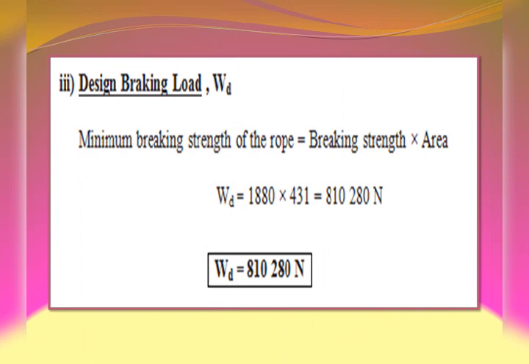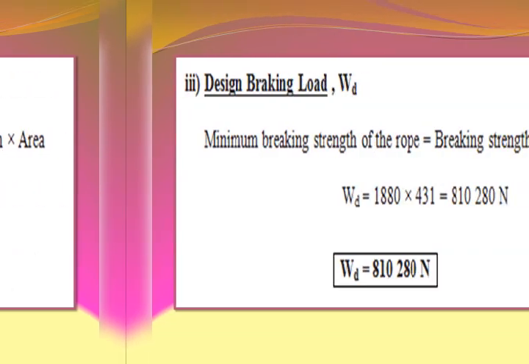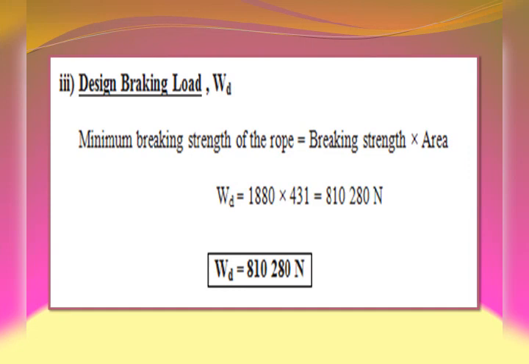Next unknown will be design breaking load. What is the maximum load to be lifted? That will be evaluated using the relation: minimum breaking strength of the rope is equal to breaking strength into area. So minimum breaking strength of the rope is nothing but design breaking load. W suffix D is equal to breaking strength, which in the problem is given as 1880, into area we calculated, that is 431 mm square. By substituting that, we get design breaking load W suffix D equal to 8,10,280 Newton or 810 kilo Newton.